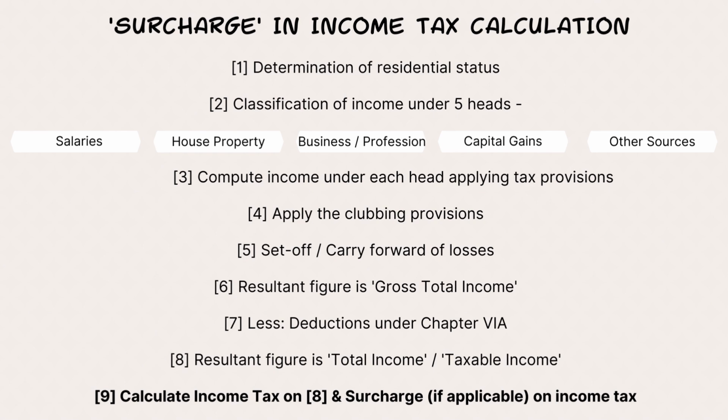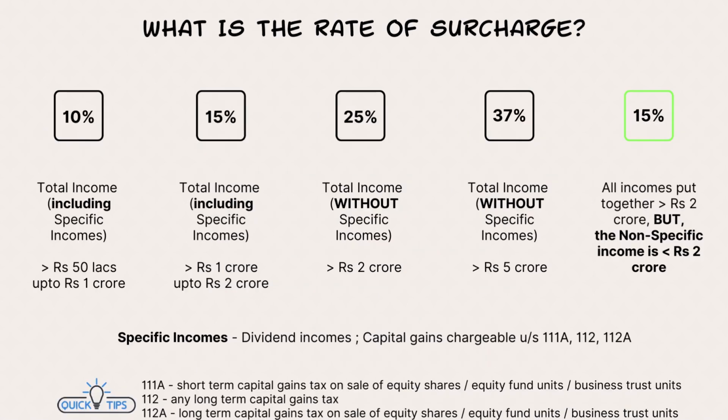Now step 9, on this taxable income, the income tax rates are applied to calculate the income tax. Now income tax we've arrived at. On that income tax only, the surcharge rate is calculated. So after all these steps, if you see in all this, at the end only, in the scheme of things, surcharge comes on this income tax. So this is just to give a big picture about where it fits into the whole scheme of things. Now, let's move on to what are the rates of surcharge.